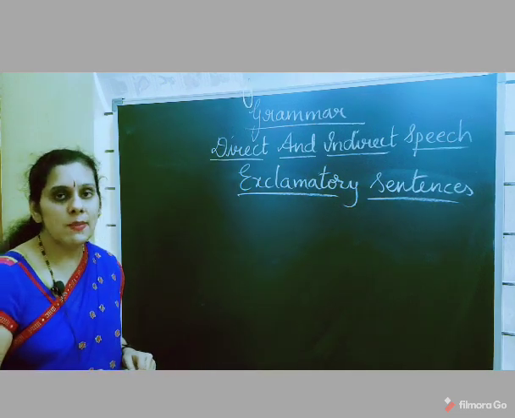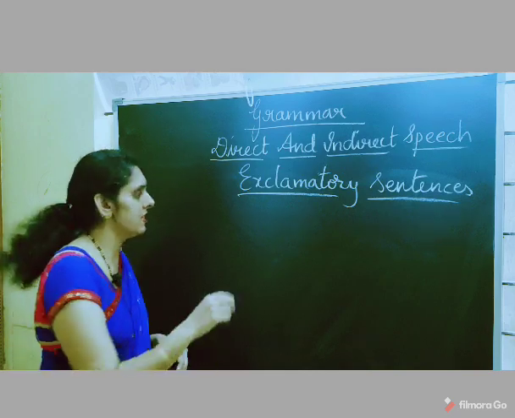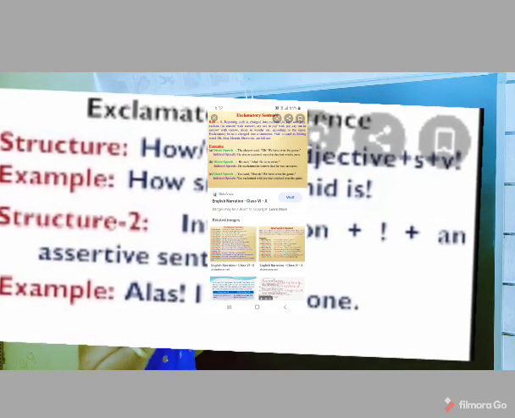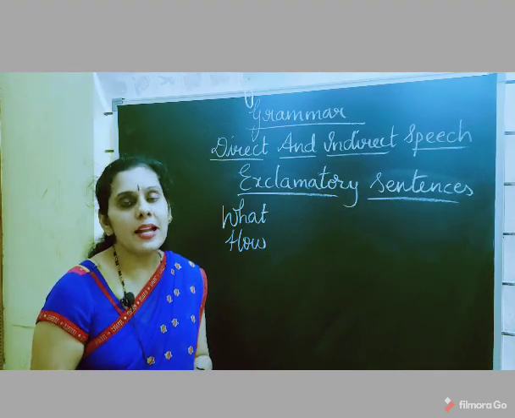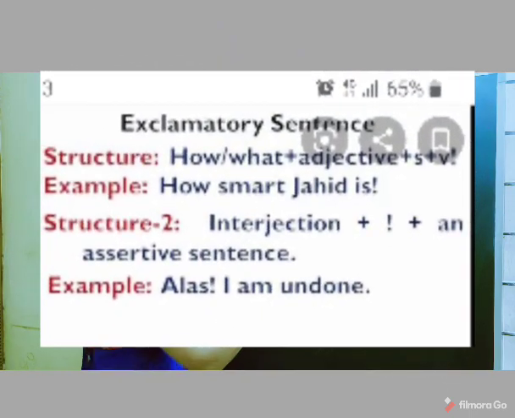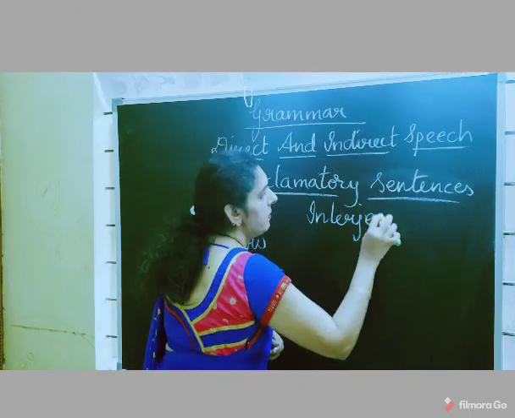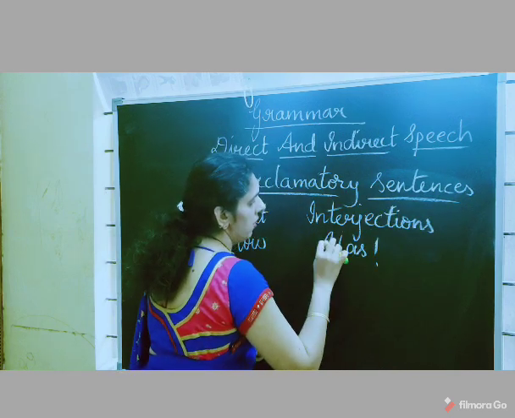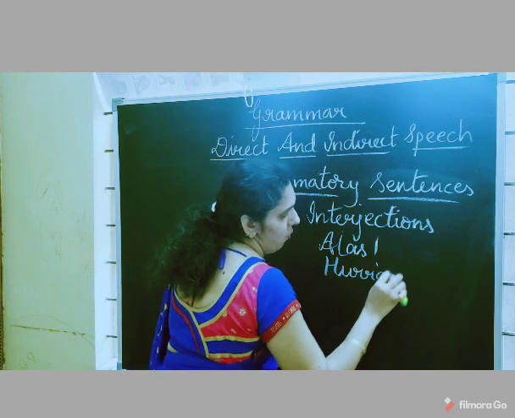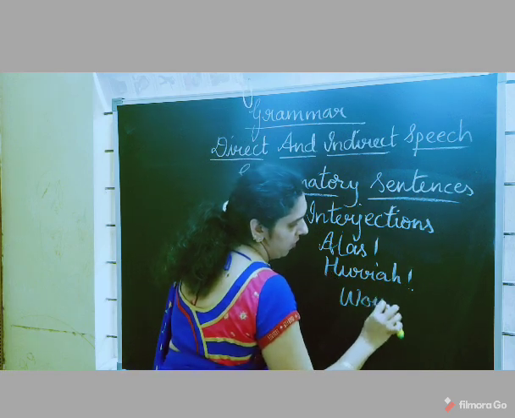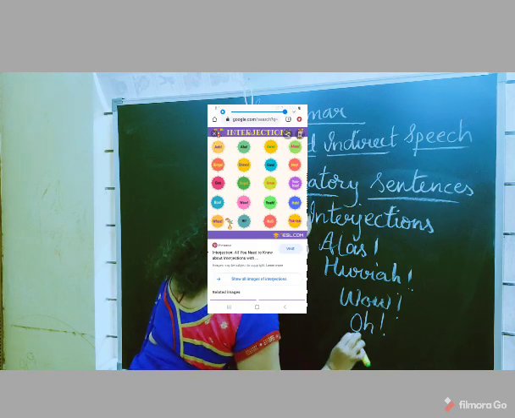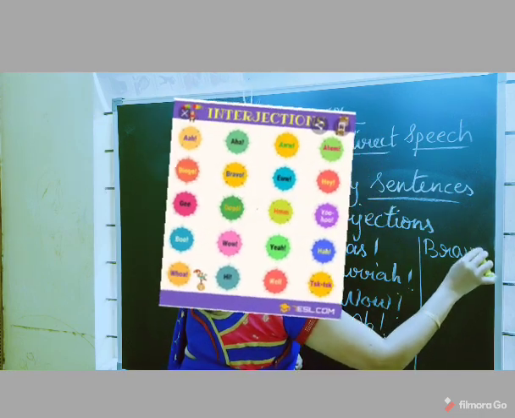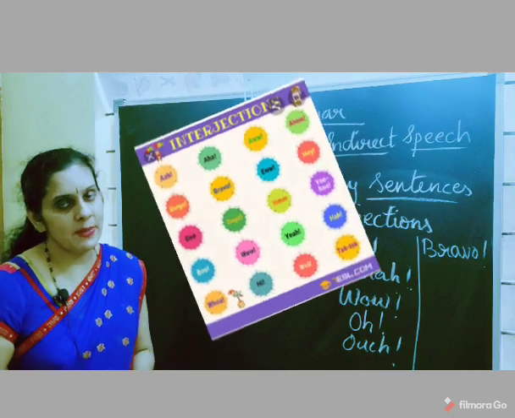Now, a few exclamatory sentences begin with question words like what or how, and end with an exclamatory mark. Whereas a few exclamatory sentences begin with interjections like alas, hooray, wow, oh, ouch, next bravo. So like this, with these few interjections, a few exclamatory sentences begin.